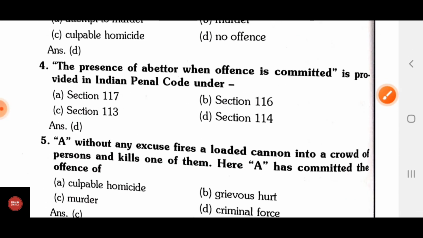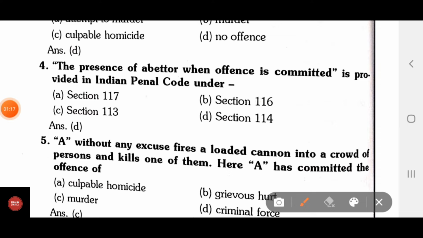Question number 4, the presence of abettor when offense is committed is provided under IPC under A, section 117; B, section 116; C, section 113; D, section 114. Correct answer is D, section 114.